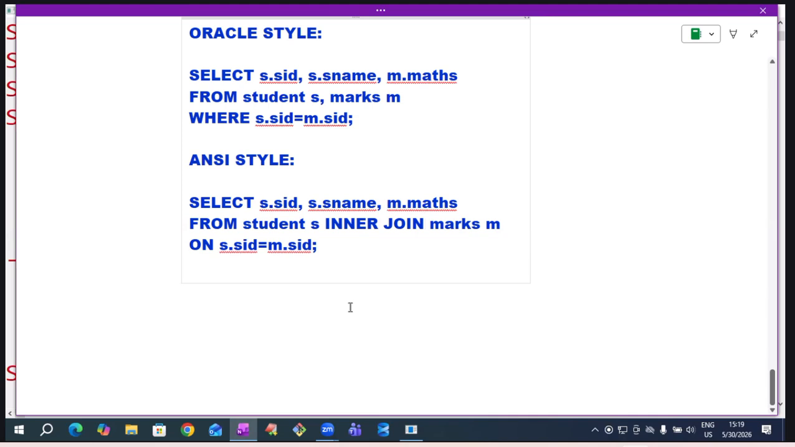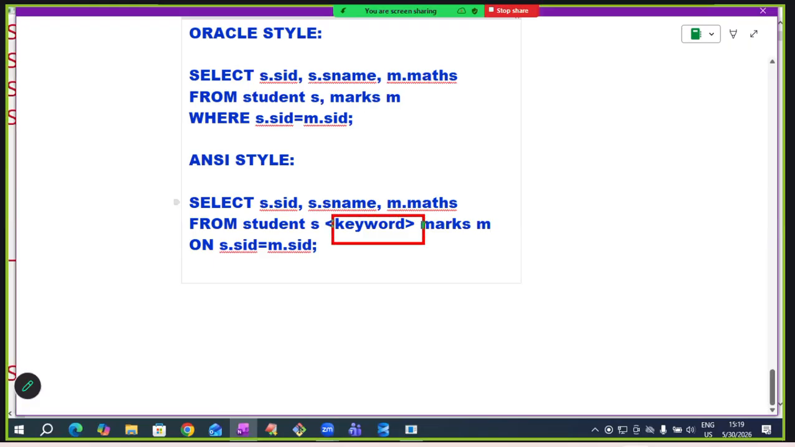Inner join, and writing inner is optional. Shortly you can write join also. So here we write a keyword to separate two table names. If it is inner join, write inner join. If it is left outer join, write left outer join. If it is right outer join, write right outer join. If it is cross join, write cross join. These are keywords.